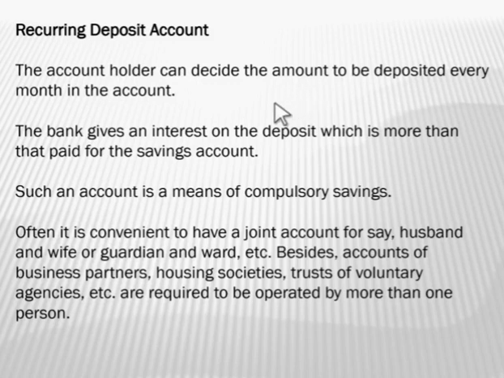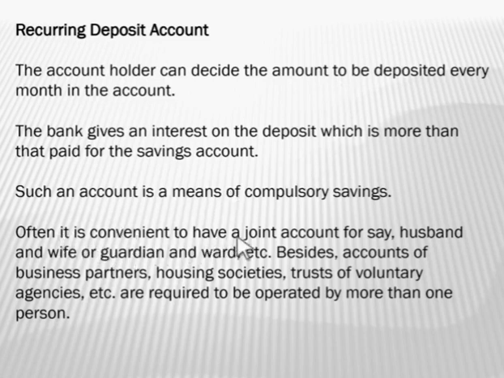The bank gives an interest on the deposit which is more than that paid on the savings account. Such an account is a means of compulsory saving. In this kind of account, a customer has to compulsorily pay the fixed amount on a monthly basis.